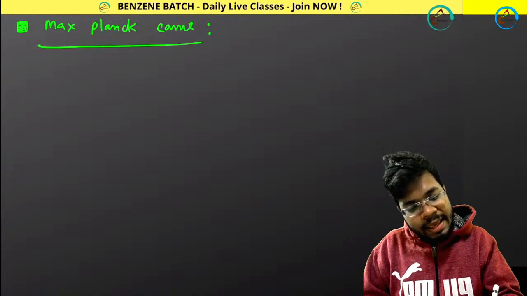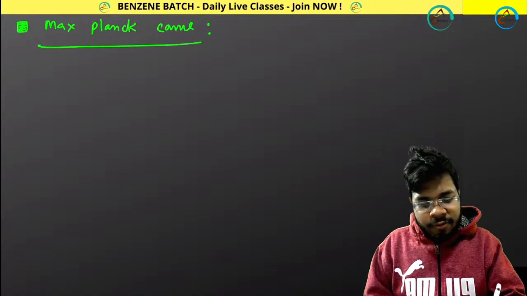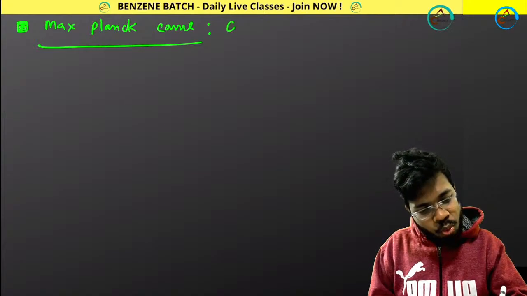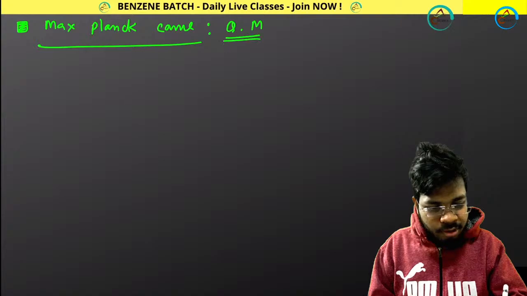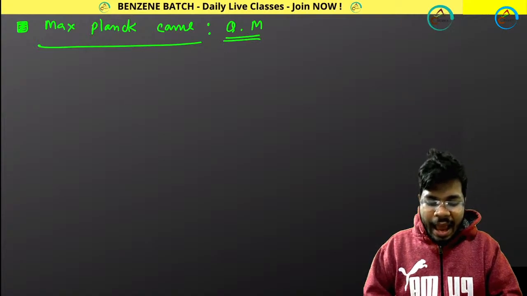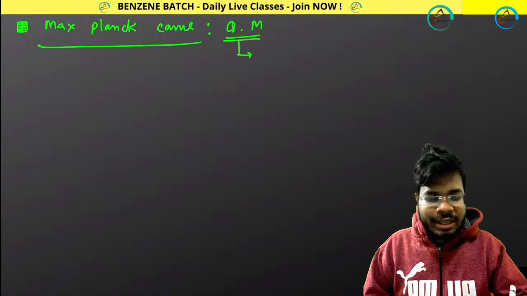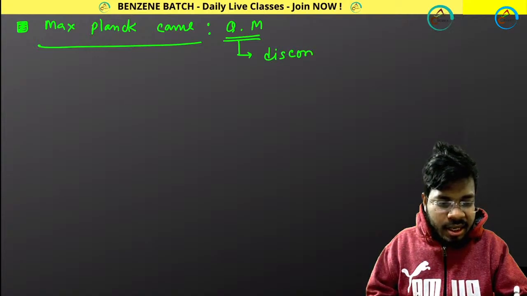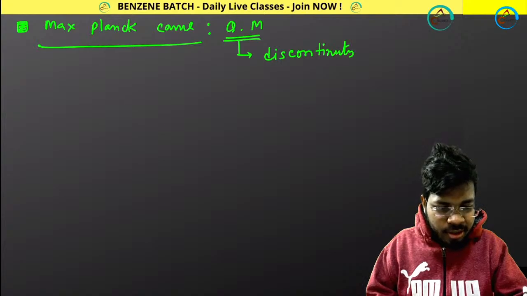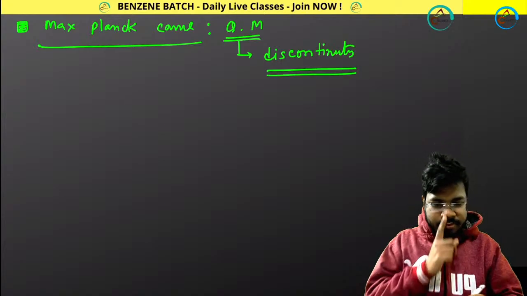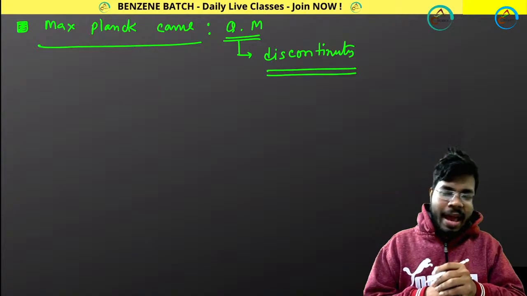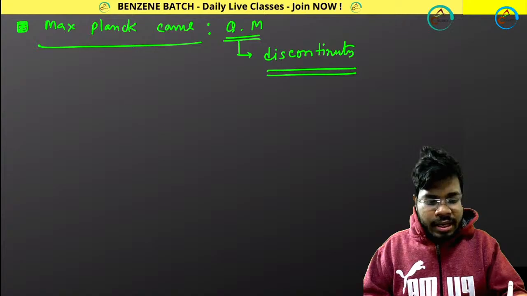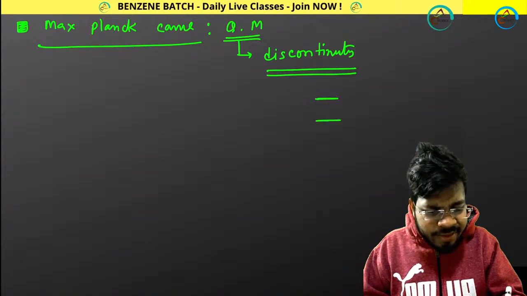And for the first time he considered quantum mechanical theory, and in that theory he said that there is some discontinuous nature or discontinuity property of the system. And discontinuity means what? I already told you, there are some specific energy levels you will be getting.